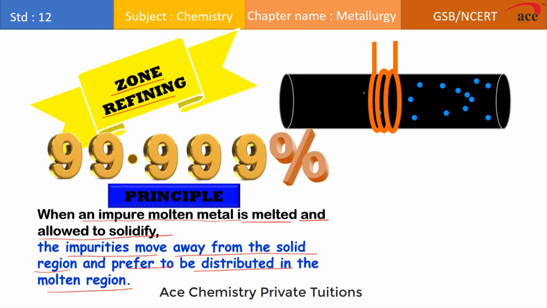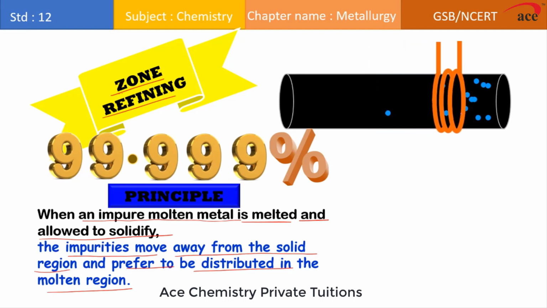So the impurities present in the colder part will transfer from the colder part to the hotter part of the metal. It is because the impurities present in the metal have more solubility in the molten part of the metal. So every time we shift the coil from one end to another end, we will be able to collect all impurities at one part of the metal.